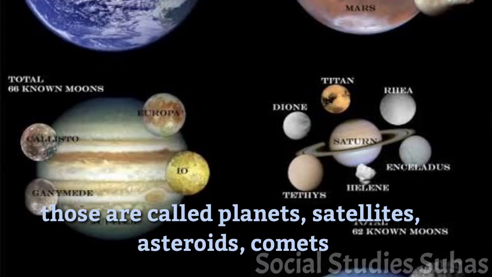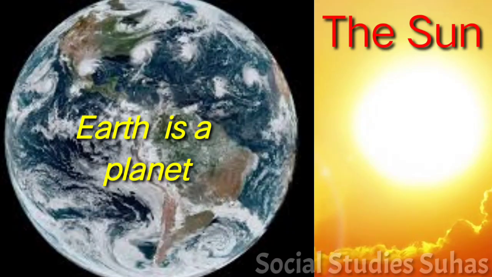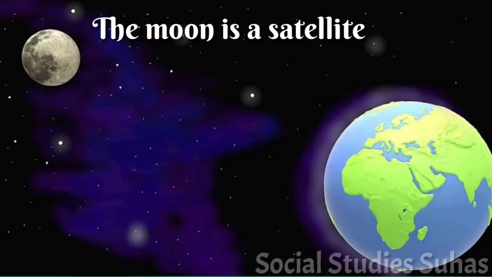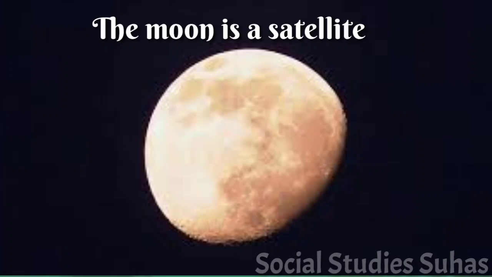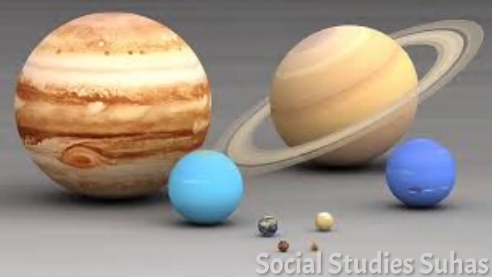The earth on which we live is a planet. It gets all its heat and light from the sun, which is our nearest star. If we look at the earth from a great distance, it will appear to be shining just as the moon. The moon that we see in the sky is a satellite. It is the companion of our earth and moves around it. Like our earth, there are 7 other planets that get heat and light from the sun. Some of them have their moons too.